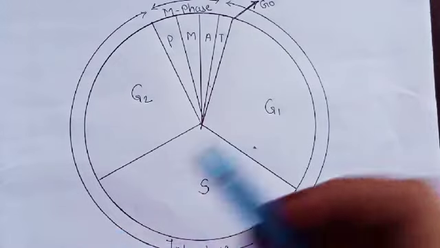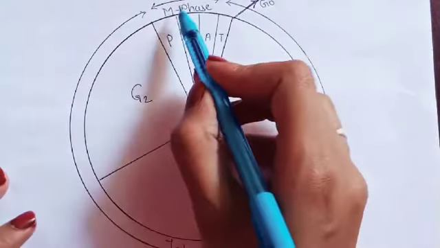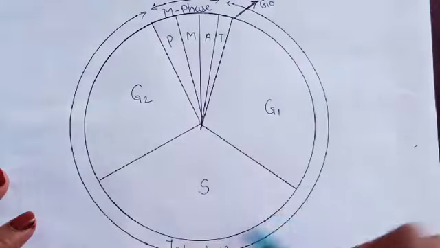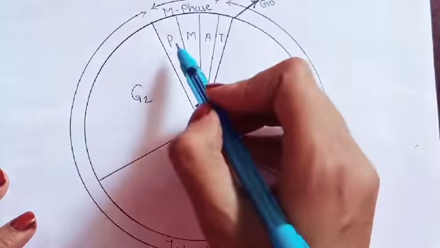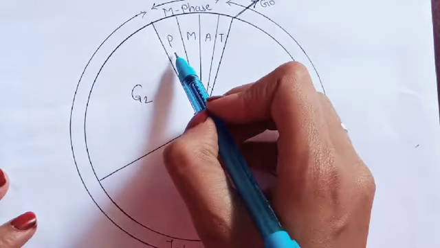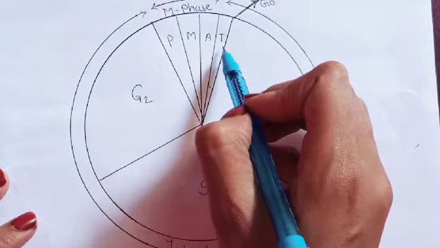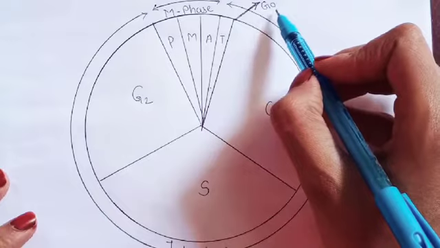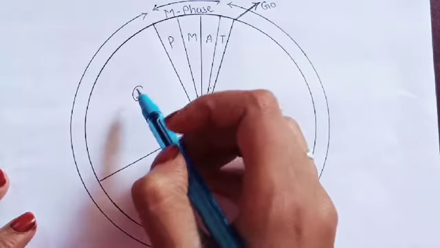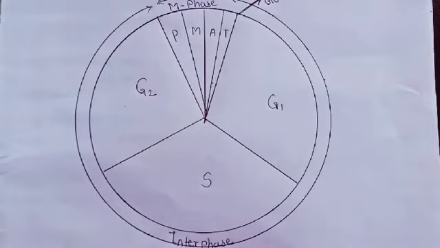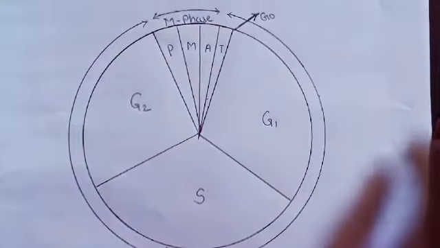So here you can see the cell cycle. This part is the M phase and this whole part is the interphase. Now here you can see PMAT, meaning prophase, metaphase, anaphase and telophase. Here you can see G0 phase, G1 phase, S phase, G2 phase. Now we are going to see these stages step by step.